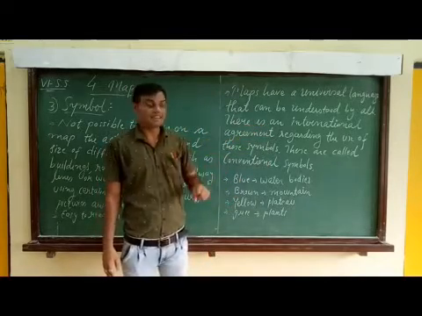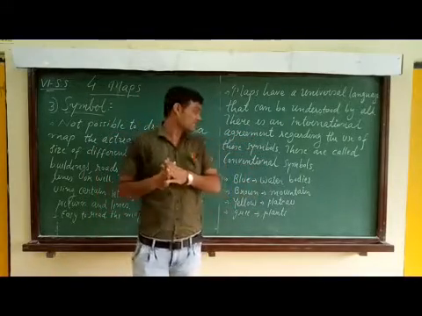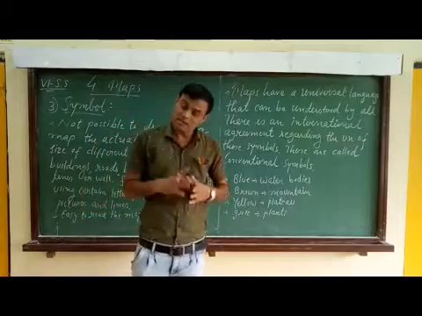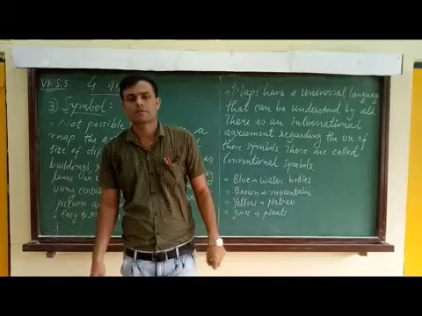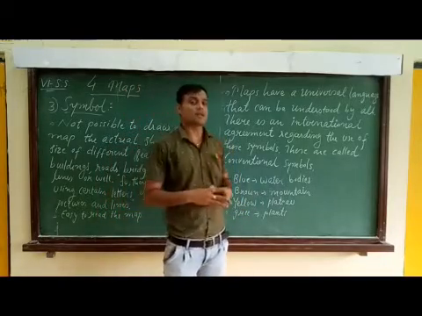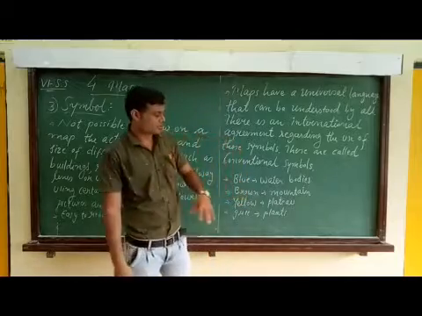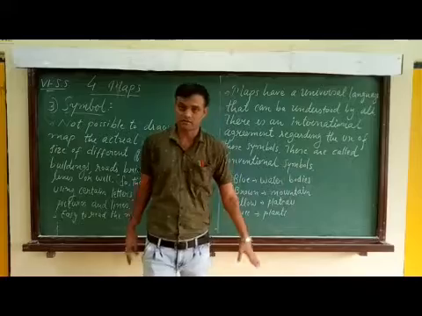There is an international agreement regarding the use of the symbols. For some symbols there is an international agreement to use them. Such symbols are known as conventional symbols.